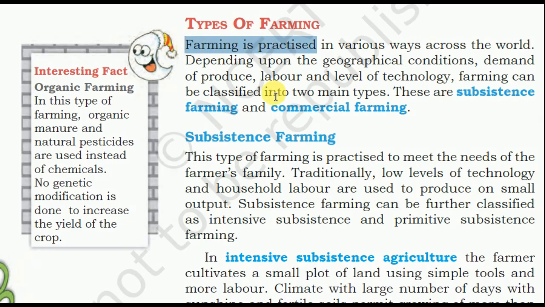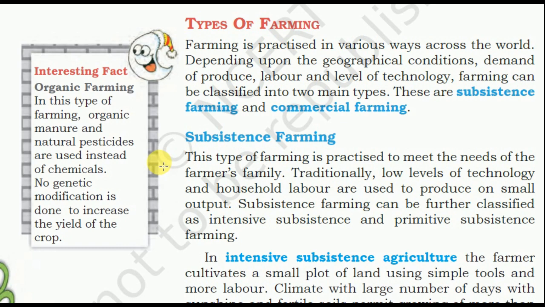Types of farming. Farming is practiced in various ways across the world, depending upon the geographical conditions, demand of produce, labor, and level of technology. Farming can be classified into two main types. These are subsistence farming and commercial farming. So subsistence farming is practiced to meet the needs of the farmer's family. Traditionally, a low level of technology and household labor are used to produce a small output.